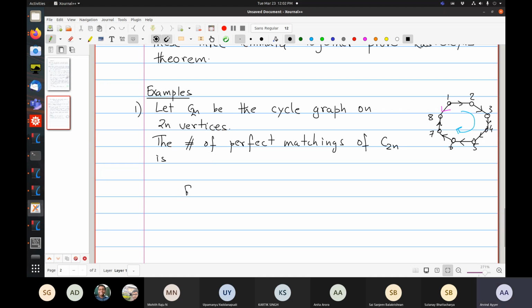So we want to take the Pfaffian of this matrix. Of course you have zeros along the diagonal, so we are just counting the number of perfect matchings. So that was Z, C to N.